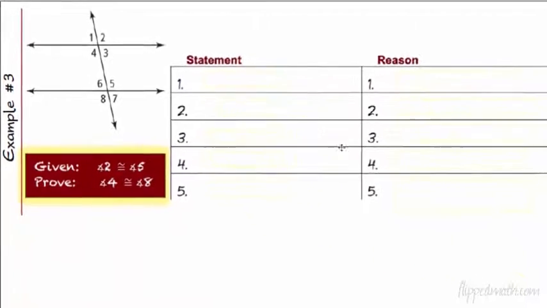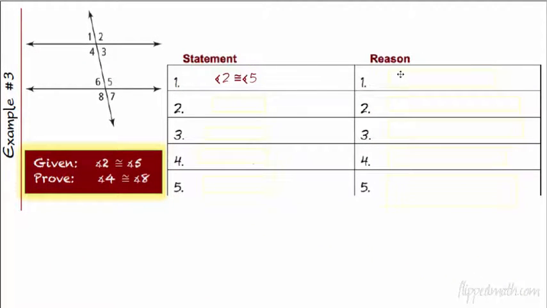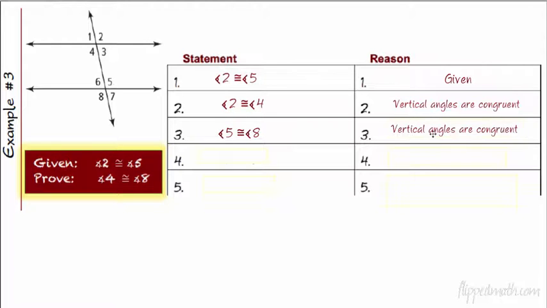Okay, so we're back. As I said always, the first statement is your given. Your reason is given. And I would do my vertical angles. 2 is congruent to 4, and then 5 is congruent to 8. Vertical angles are always congruent. So now using substitution, if you do this smartly, is that a word, smartly? I think it is. 4 is congruent to 8 is what we're looking for.